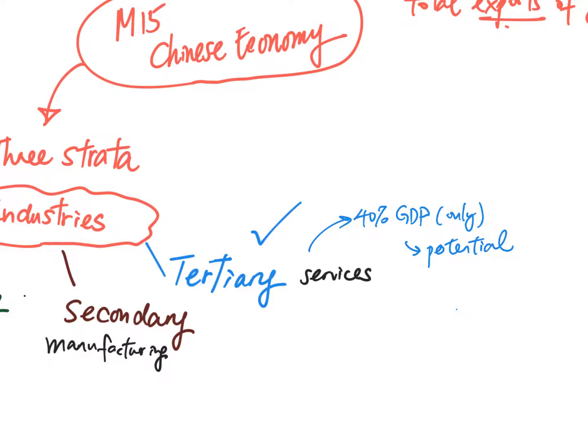Okay, and the second reason goes to state policy. Recently there is the 13th five-year guideline, or tracing back to the 12th five-year guideline, emphasizing that state policy welcomes the development of the service industry. That's why it is the tertiary service. The third point goes to people's demand. It means that people in the mainland have improved financial situations and therefore they can consume more. That's the reason why more tertiary services are required.